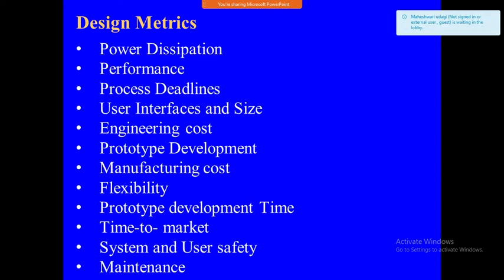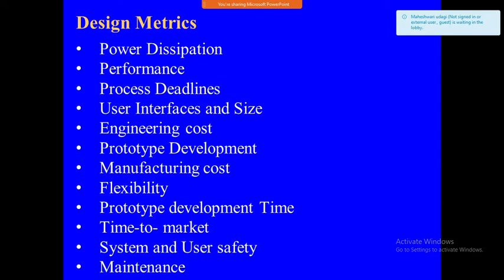Next is maintenance. Maintenance means changeability and addition in the system. Adding software, updating software, data, hardware, that is maintenance. See, you are going to buy a mobile. If anything happens, they have to give the service for that. They may charge for that, but they have to give the service. That is called maintenance.